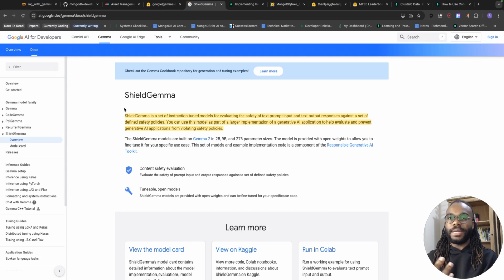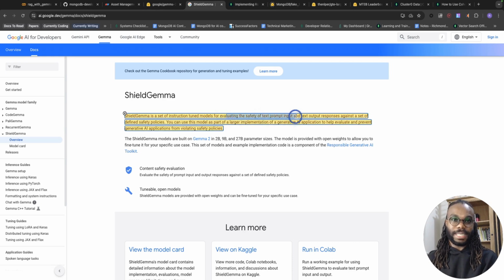So ShieldGemma, this is the page over here. I'm going to link it in the description for those of you that are interested. ShieldGemma is a set of instruction-tuned models, but very specifically, we can use this model for evaluating the safety of a text prompt input and text output against a set of defined safety policies. Basically, guardrails, I think.